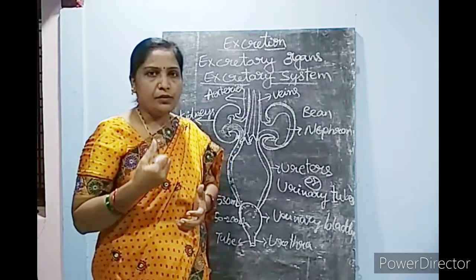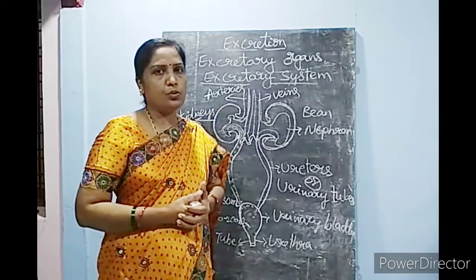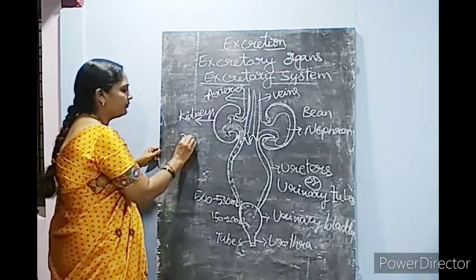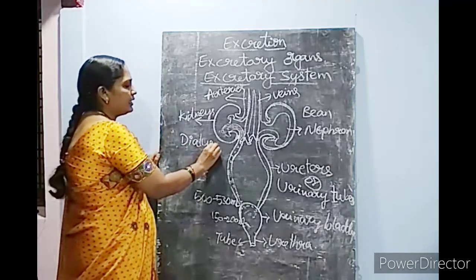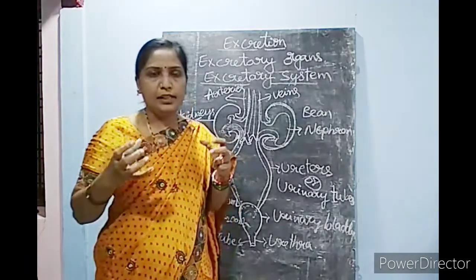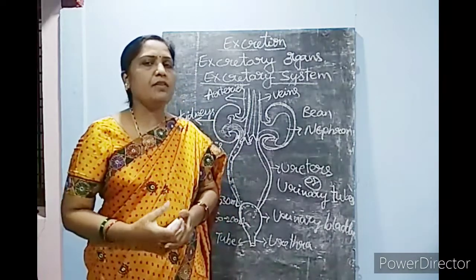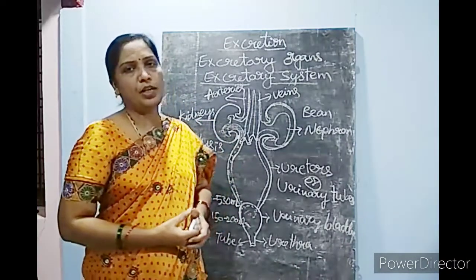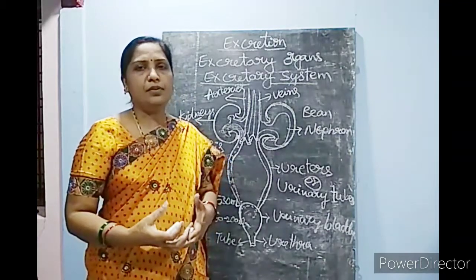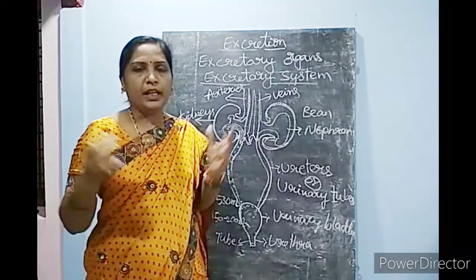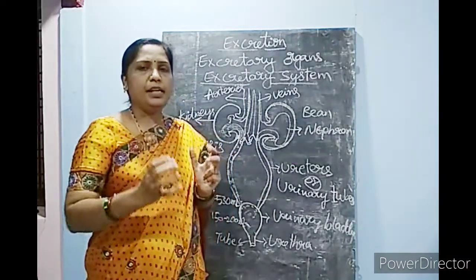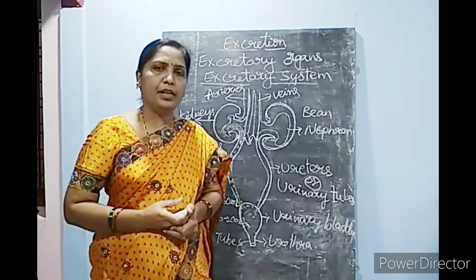The filtration of blood is done outside the body using artificial kidneys, which are machines. That process is called dialysis. Kidney transplantation can also be done.